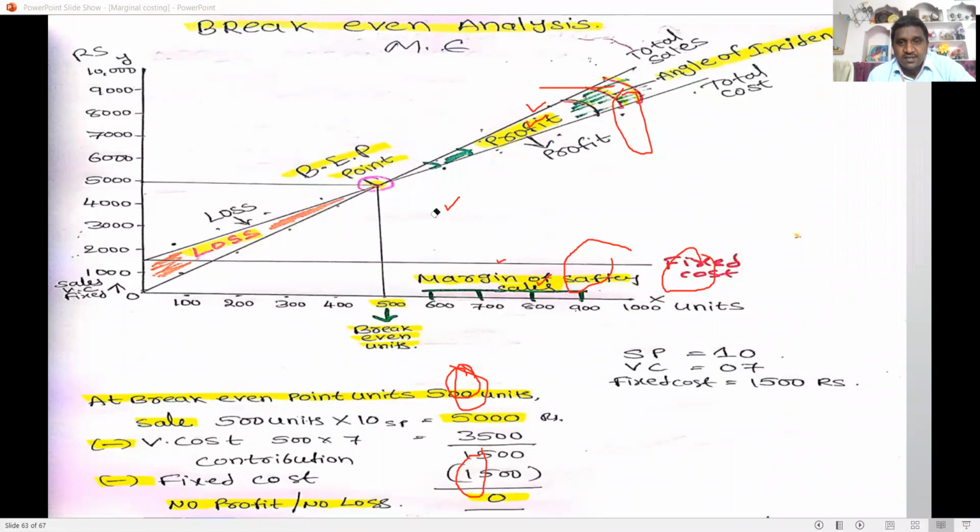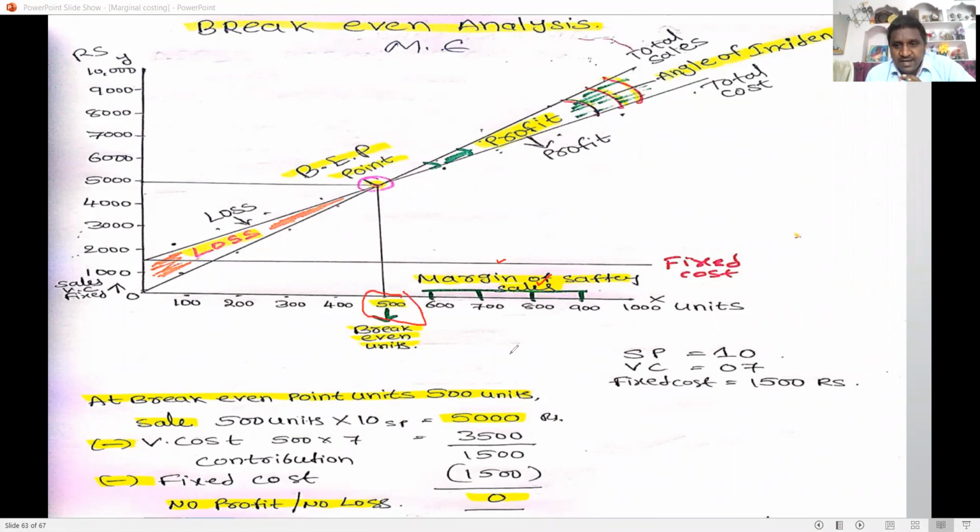Here is the break-even analysis chart. In this chart, 500 units is the break-even point.